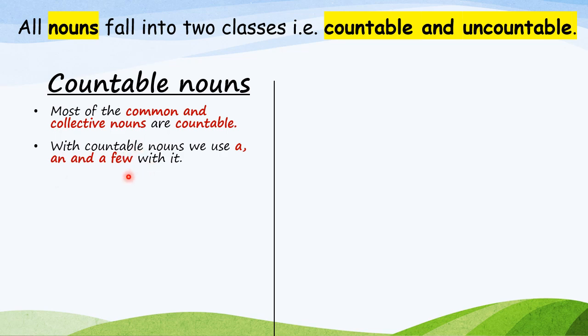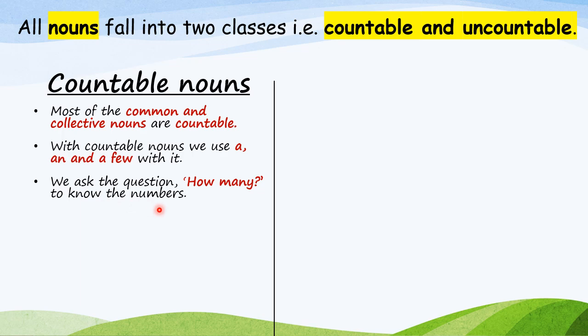And why few? Few we use for numbers. Is it clear, dear? We can tell numbers. How many people are there? 3 people, 4 people, or we can say a few are there. Is it clear, children? So, it can be a singular noun or it can be a plural noun. Plural means more than 1.